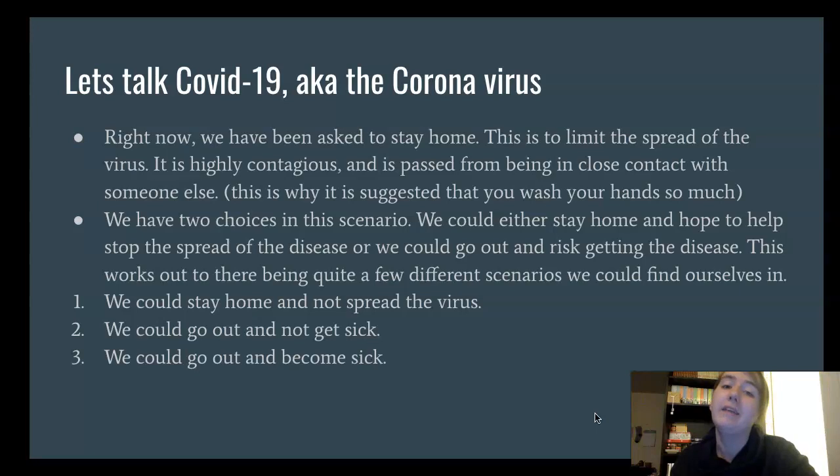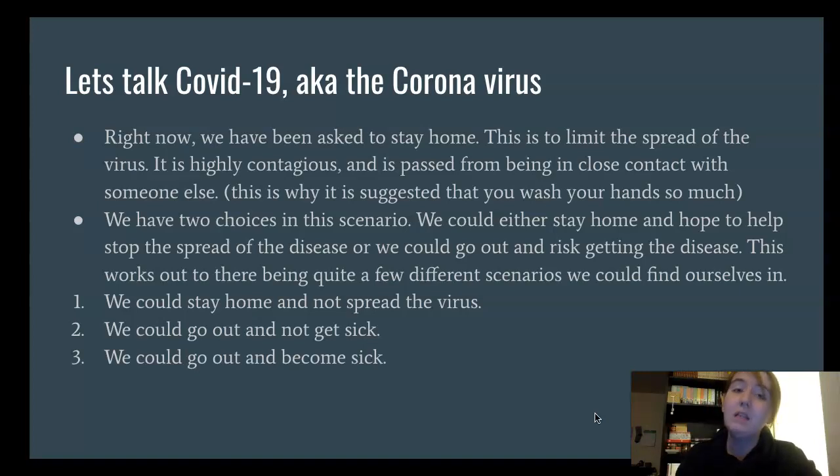It's highly contagious, meaning that you can get it really easily, and it's passed from just being close to people, so in close contact with people that are sick, and sometimes the people that are sick don't know that they are sick. It can take up to a week for the signs of the sickness to show.